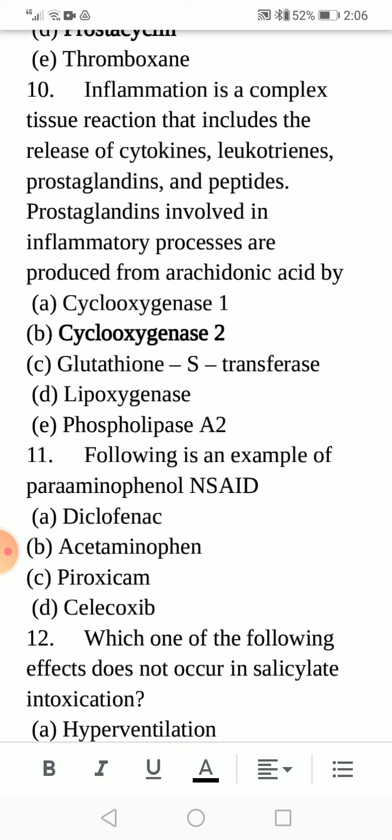Option number 11. Following is an example of para-aminophenol NSAID. Option A is diclofenac, B acetaminophen, C piroxicam, and D is celecoxib.